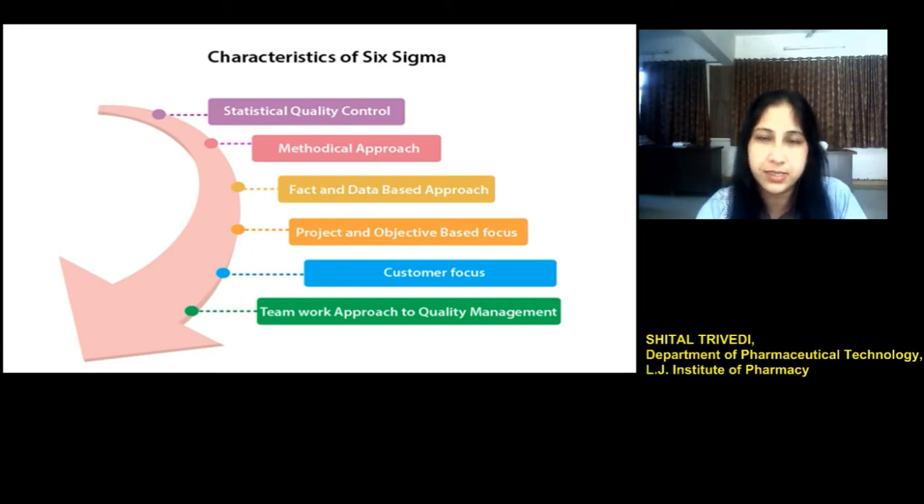A very important characteristic is customer focus. So here customer satisfaction is at the center, to focus on the quality improvement of the product or services. It involves a teamwork approach to quality management. That means Six Sigma application requires the involvement of people from all levels of management. So involvement of the entire organization is an important aspect when applying the Six Sigma concept.